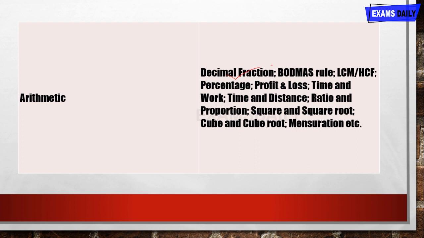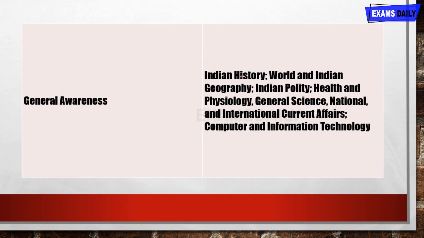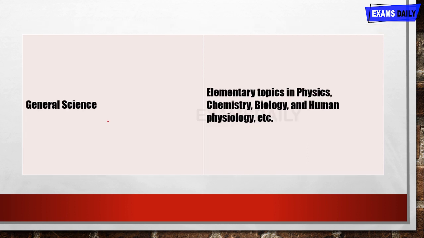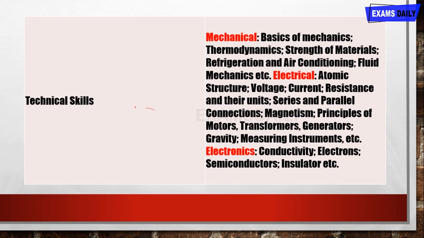And for arithmetic, it is decimal fraction, BODMAS rule, LCM and HCF, percentage, profit and loss, time and work, time and distance, ratio and proportion, square and square root, cube and cube root, and mensuration. And for general awareness, it is Indian history, world and Indian geography, Indian polity, health and physiology, general science, national and international current affairs, and computer and information technology. And that's it for general awareness. For general science, likewise for CBT1, you want to study the elementary topics in physics, chemistry, biology, and human physiology.